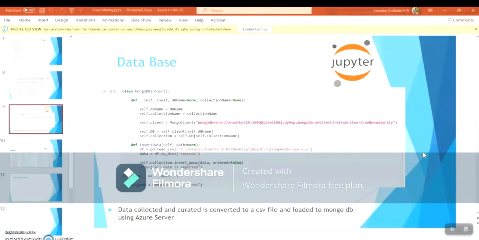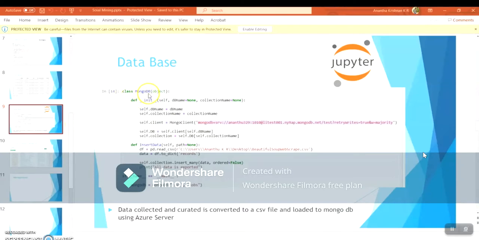So from now on, in our assignment, I'll be explaining how we use the data which we collected and how we insert it into a cloud server. What we have till now is the data collected and curated, and converted into a CSV file. And now, using Azure Server, we load or insert the data into a server using the MongoDB tool. Okay, so I'll just go into the code.